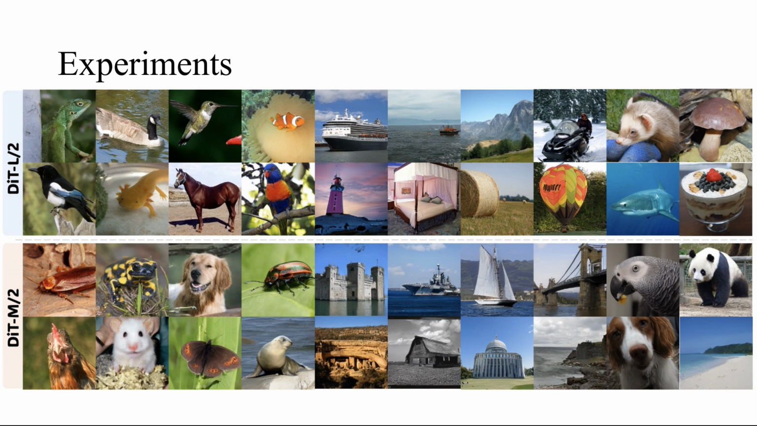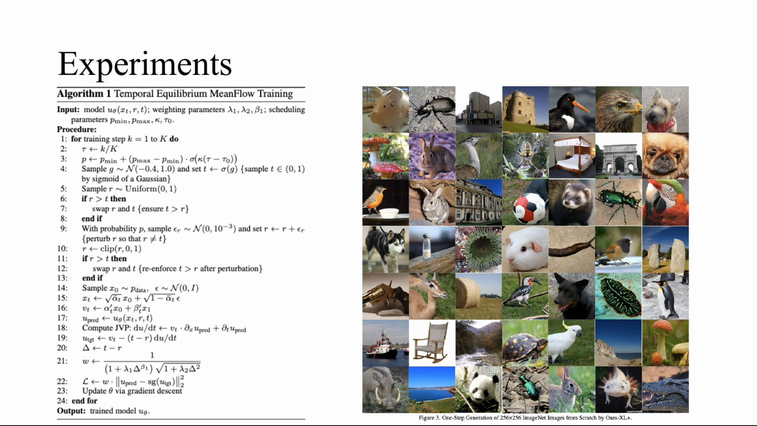Please enjoy these uncurated ImageNet images, all generated in a single step by TEMF. Here we display the outputs from our M and L scale models. Pay attention to the high-frequency details, the fur textures, the sharp geometric edges of architecture, and the complex lighting reflections. This slide showcases the outputs from our XL model. Traditional one-step models usually suffer from oversmoothing or structural artifacts. Because TEMF enforces temporal equilibrium, the model learns the straightest possible transport flow, perfectly preserving these details.